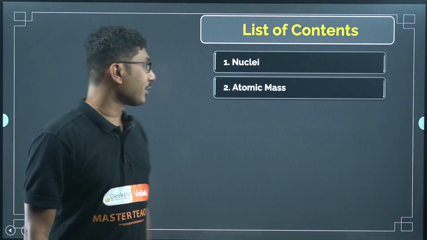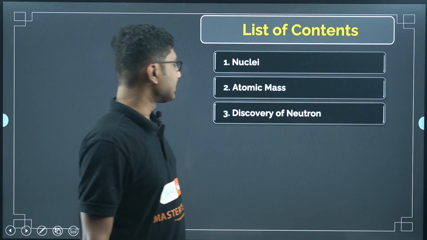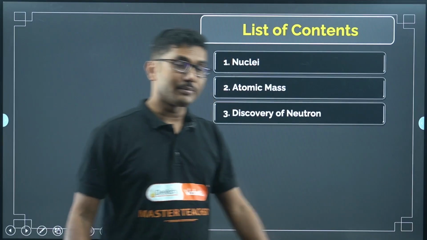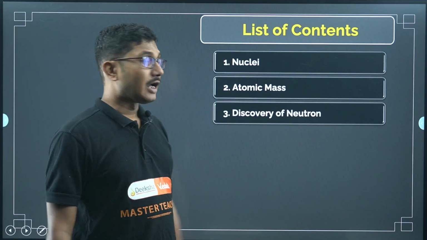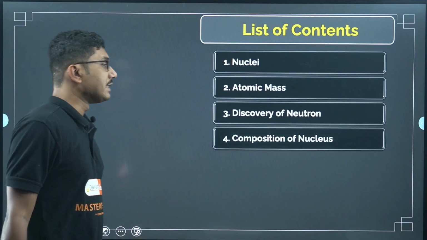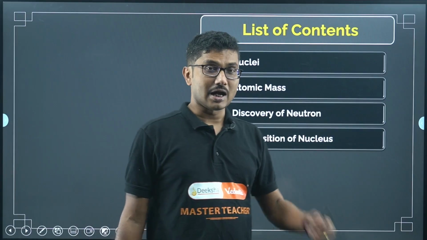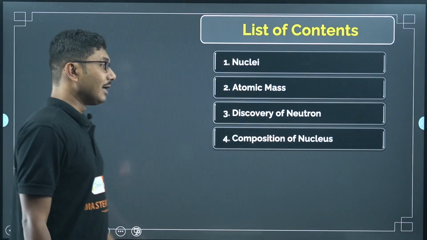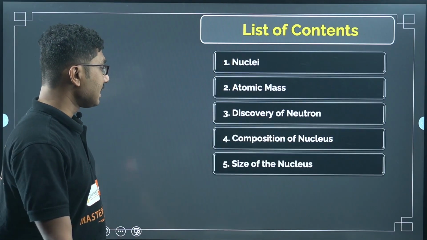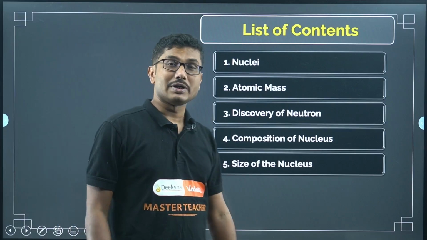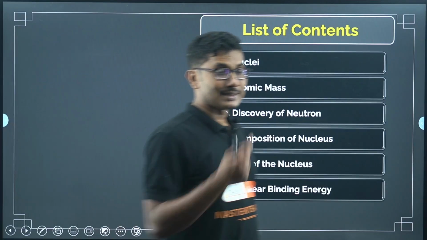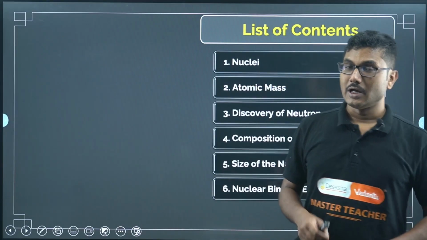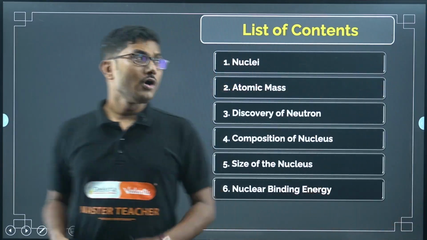Next we will discuss the discovery of the neutron, one of the biggest historical achievements of recent times. Then we will discuss the composition of the nucleus, what the main parts of the nucleus are. Then we will discuss the size of the nucleus, another important concept, and then nuclear binding energy. This is very important.